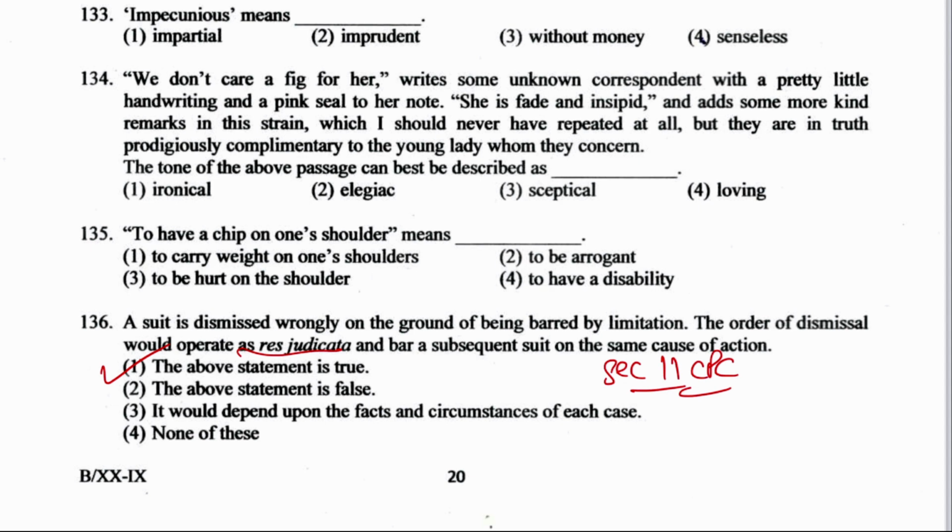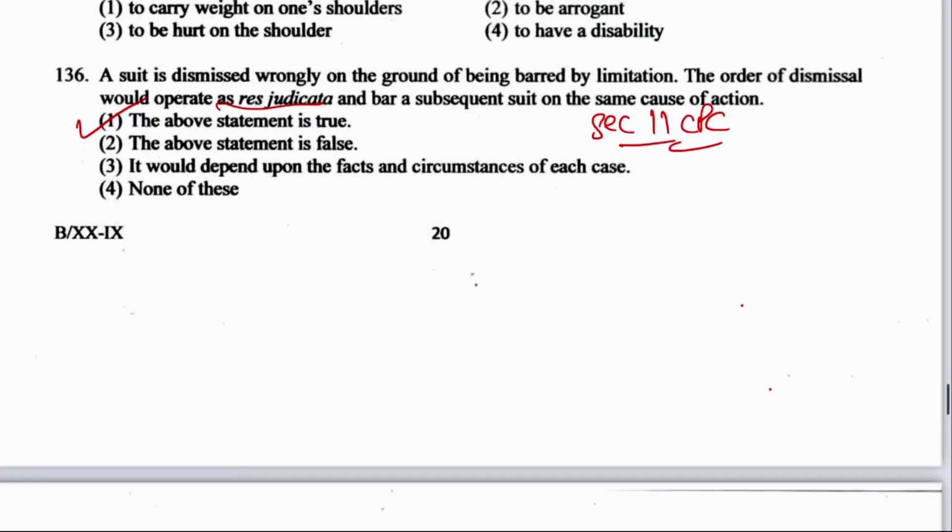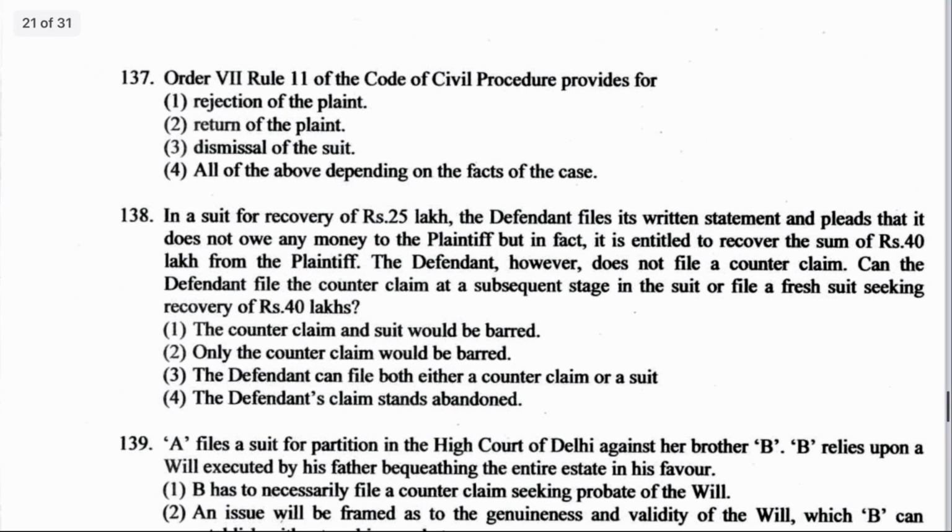It will be barred. Right, now the next question number 137, which is: Order 7, Rule 11 of CPC provides for what? Rejection of the plaint, return of plaint, dismissal of suit, or all of the above depending upon the facts of the case. Well, Order 7 talks about the plaint.